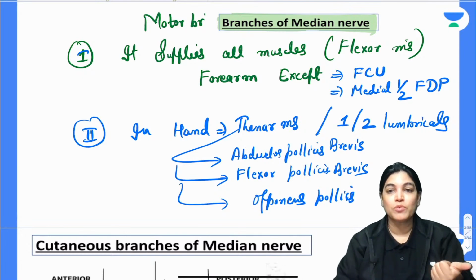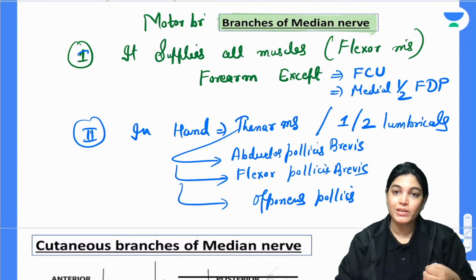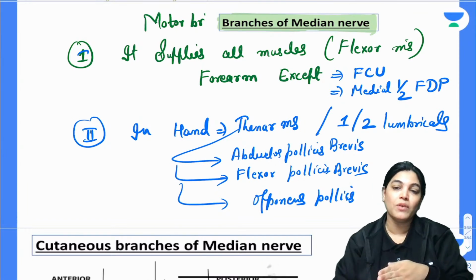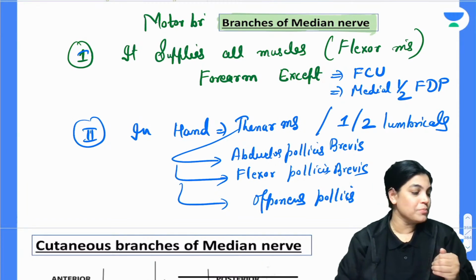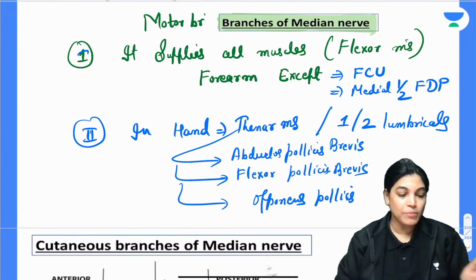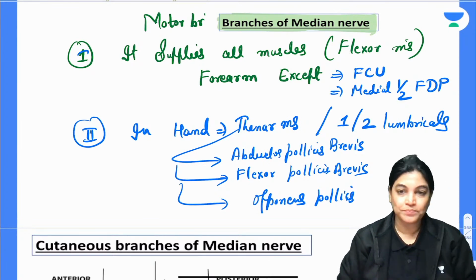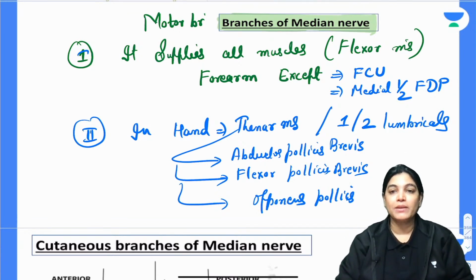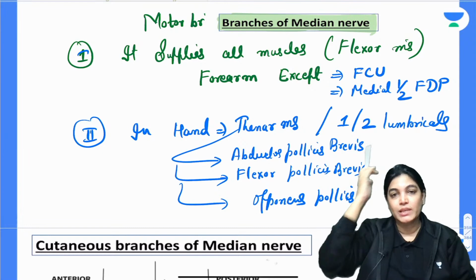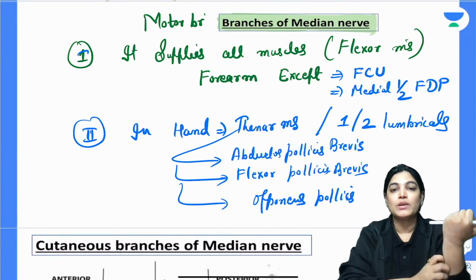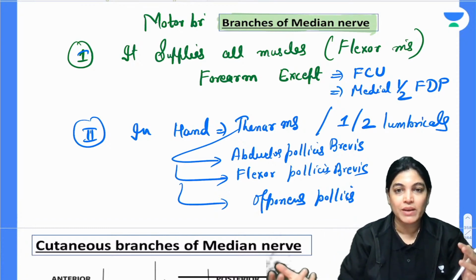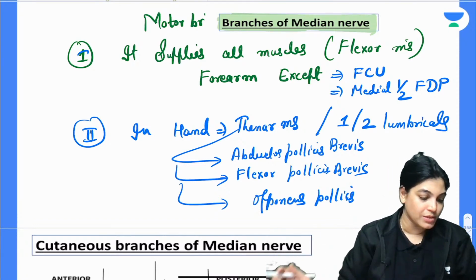These are getting innervation from the deep branch of median nerve, called the anterior interosseous nerve. All other muscles are supplied by the median nerve itself. In the hand, it gives innervation to the first 2 lumbricals and the 3 thenar muscles: abductor pollicis brevis, flexor pollicis brevis and opponens pollicis.